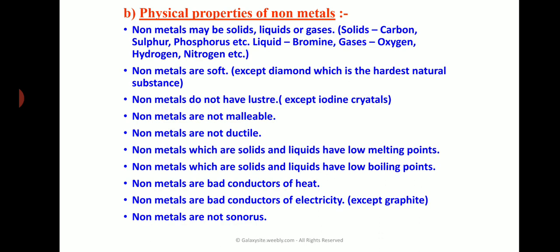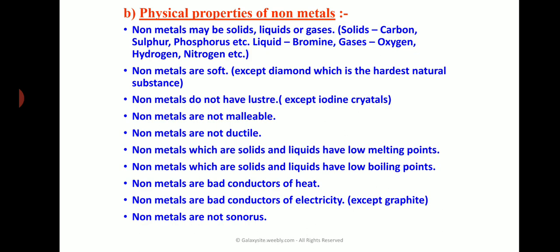The next one, non-metals are soft, except diamond, which is the hardest natural substance. So except diamond, all the non-metals are soft. Non-metals are not lustrous, unlike metals. They do not shine, except iodine. And non-metals are not malleable and not ductile either. They do not possess the properties of malleability and ductility.